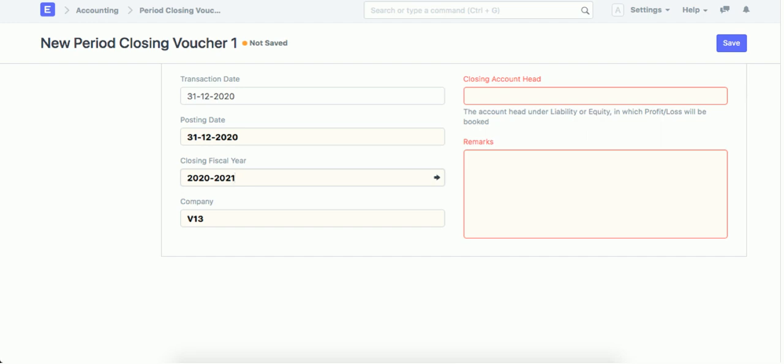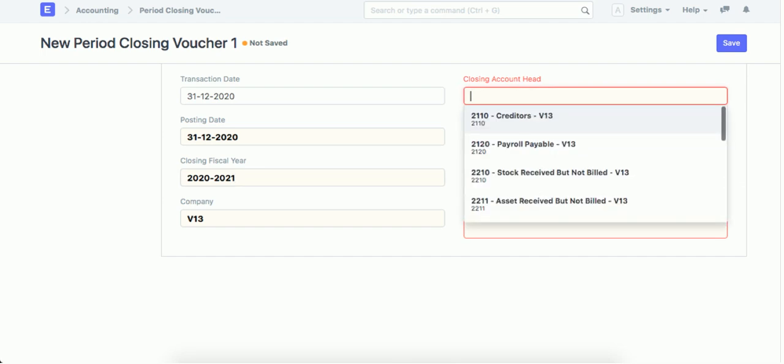Okay, and we say this is to close this, and here closing account head. The accounting consists of 5 accounts: capital, liabilities, assets, expenses, and revenue. So yearly there are 2 accounts only closed: expenses and revenue. Revenue minus expenses gives me the profit or the loss of the year.